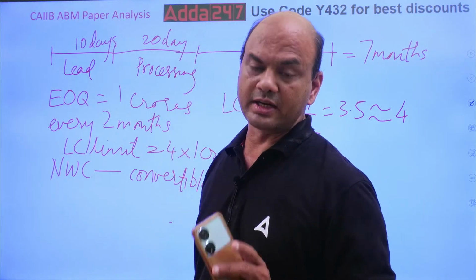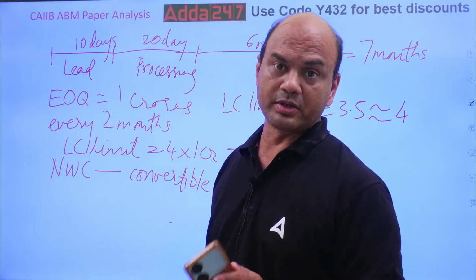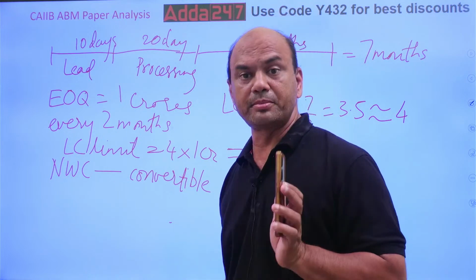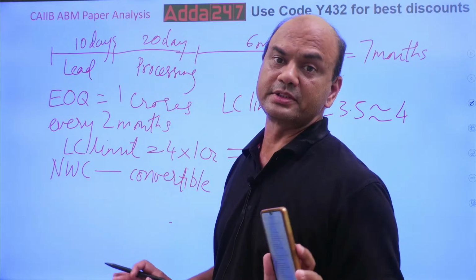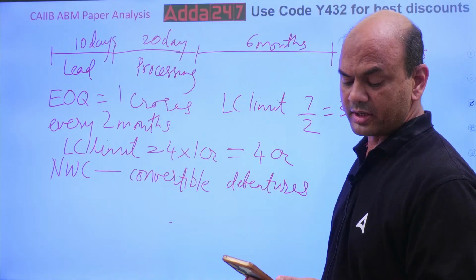Kindly note, those who are watching, follow the PDF which I have given for BFM also. Follow the PDF I have given in the paid class. Your paper will be 90% from that only. Okay? Convertible debentures. Then what next?